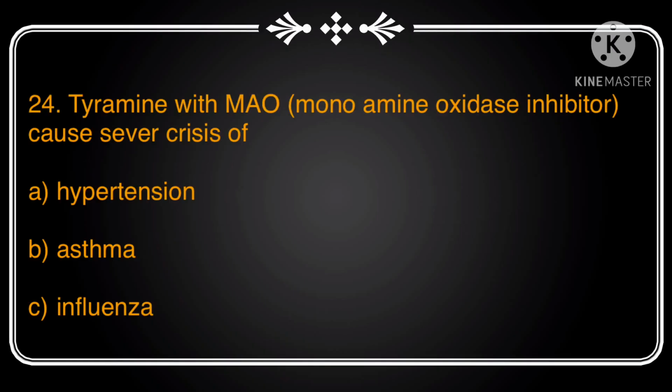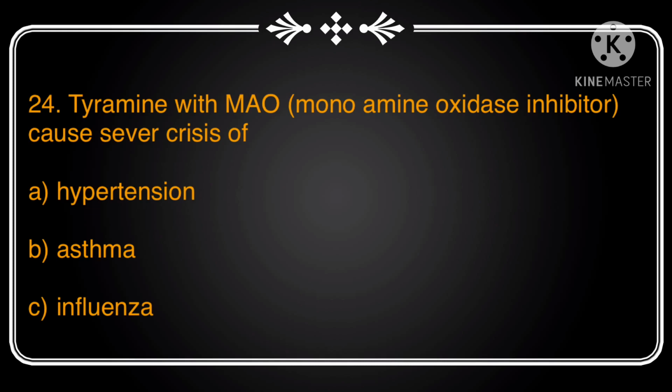Next question is, tyramine with MAO inhibitors or monoamine oxidase inhibitors causes severe crisis of. Options include hypertension, asthma, influenza. Actually, tyramine is an amino acid that helps to regulate blood pressure. It occurs naturally in the body and it is found in certain foods.